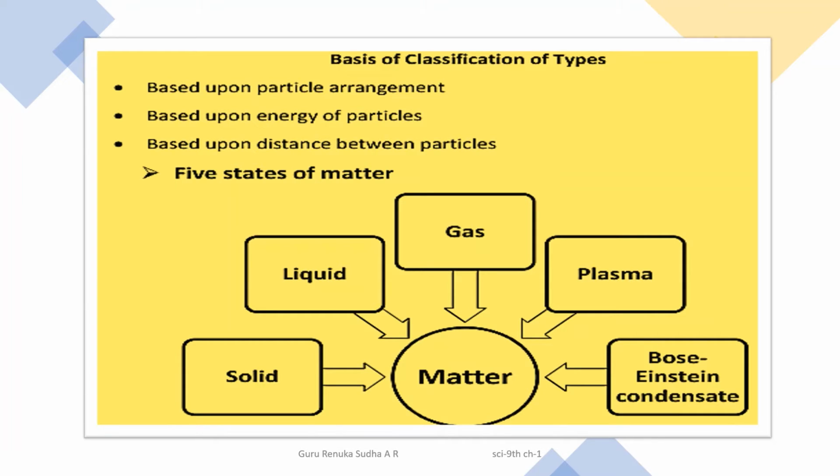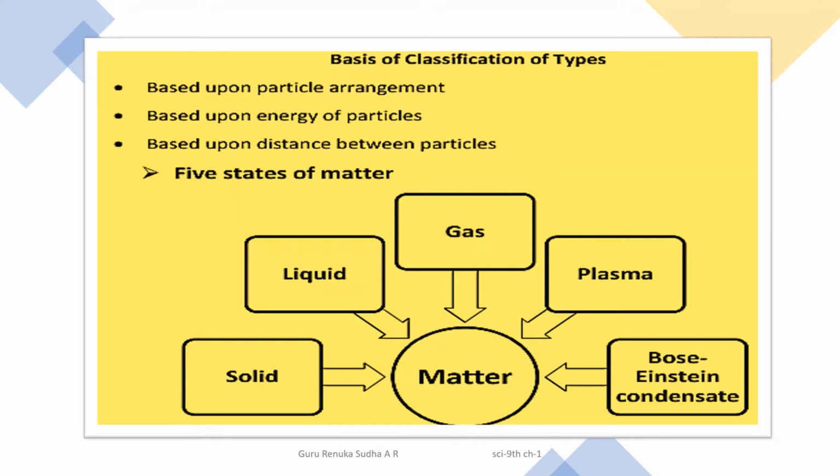So that means based on the particles' arrangements and the energy present between them, they classified matter into 5 groups. That means some substances, based on their physical property, are considered as solid, liquid, gaseous, plasma and Bose-Einstein condensate. So now let us learn about the particle arrangements.